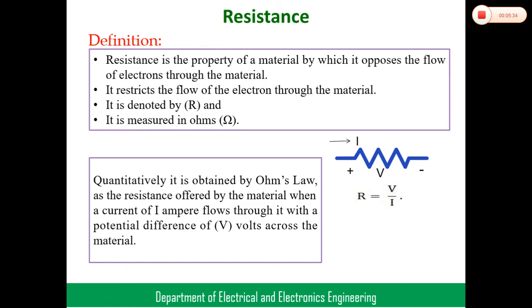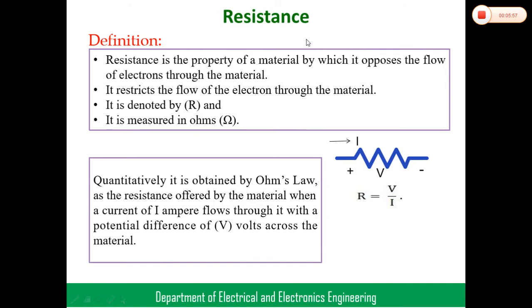From this, R equals V by I, or V is equal to IR. So I is directly proportional to V at constant temperature, which is Ohm's law. From Ohm's law we can get the resistance. So R is equal to V by I, V is equal to IR, and we can also say that I is equal to V by R.